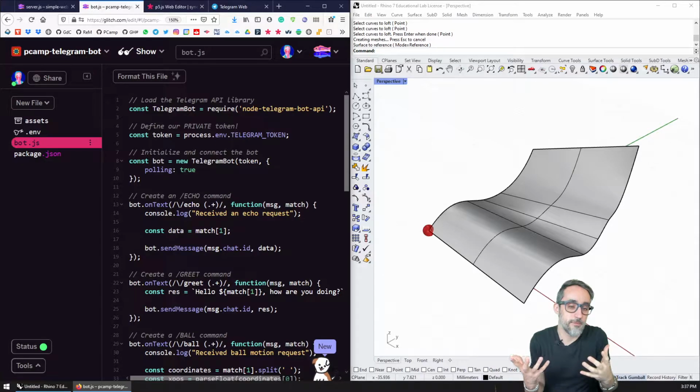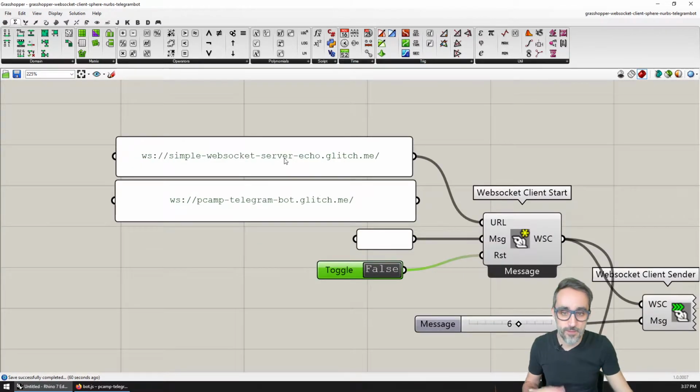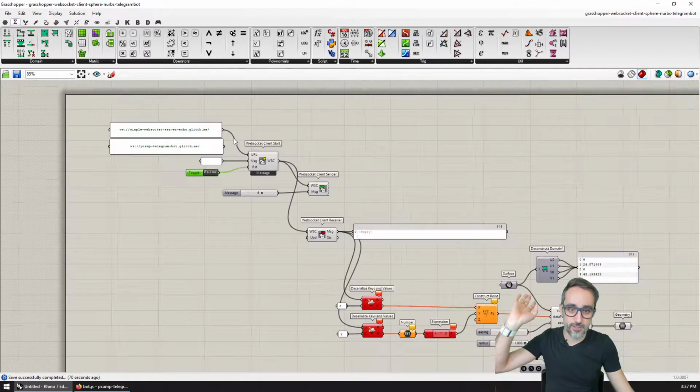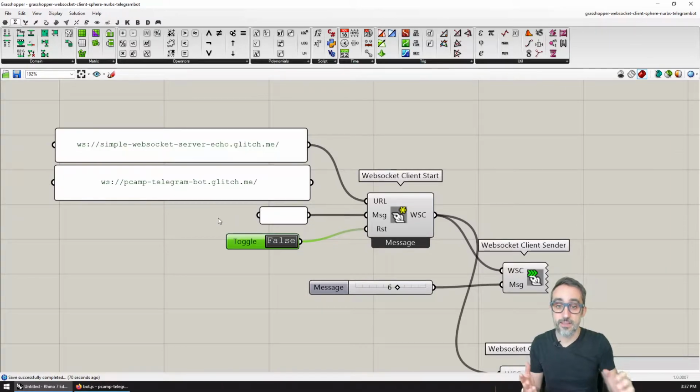Remember that the exercise that we did in Grasshopper was basically one where we connected the simple WebSocket server, the one we did in previous videos, and we used that to coordinate the location of the sphere. However, instead of connecting to that server, we can connect to this new server, the one that we have created, which also does basic echoing, and we can use that to exchange the location of the sphere by driving it with this Telegram bot.